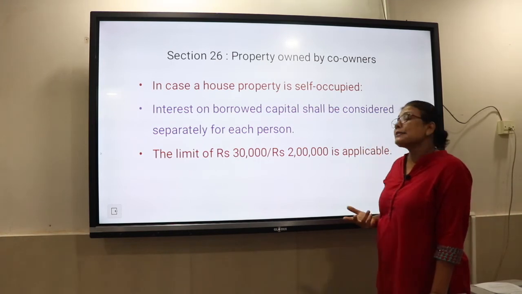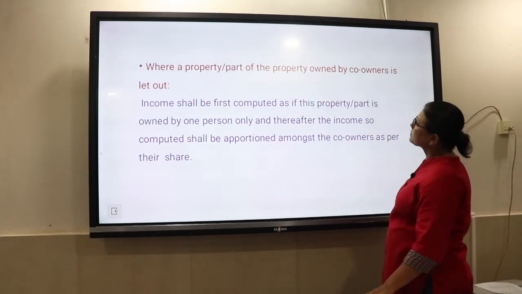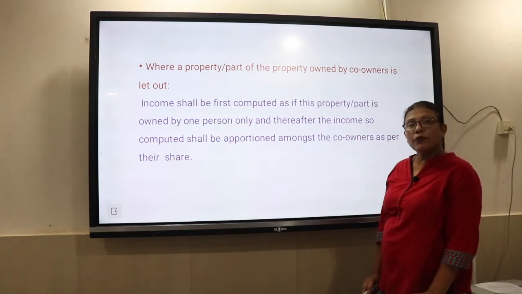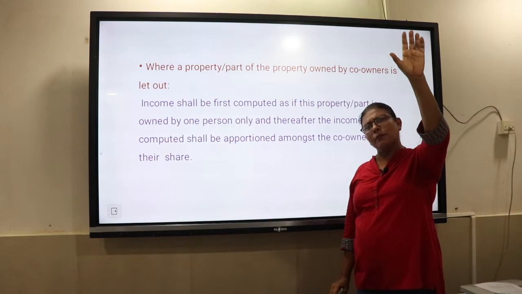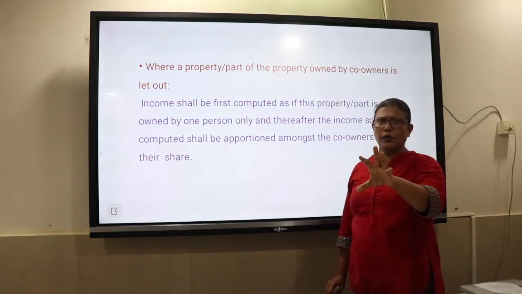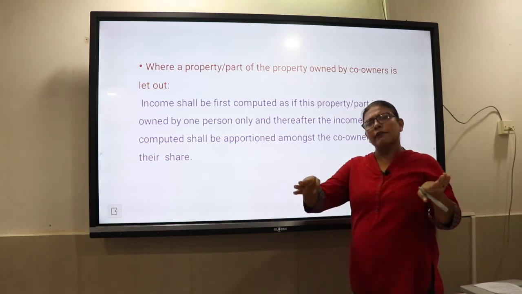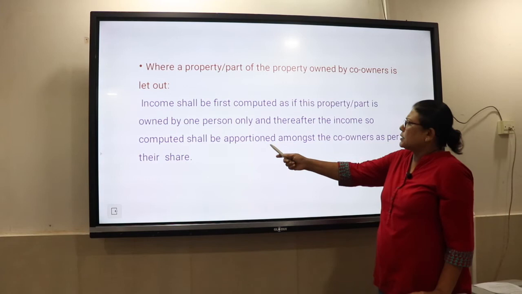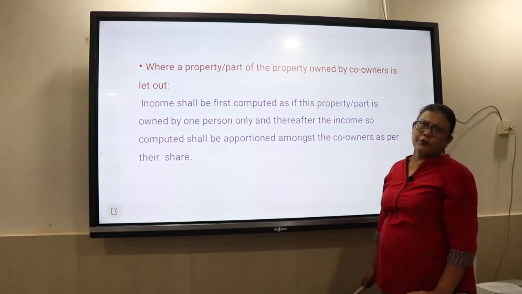But if the property is let out, then what happens? If the property or part of the property is let out, then what will we do? We will compute the income from let out house property considering it as one unit, and then at the end we will divide it as per their share and that will be taxable. So, this is what will be done in case of a property which has been let out.